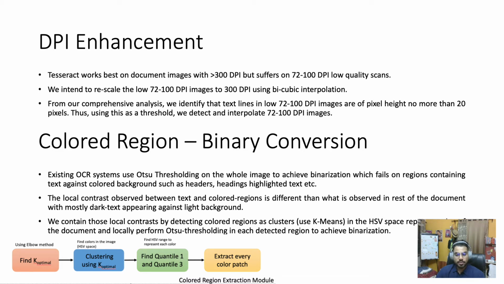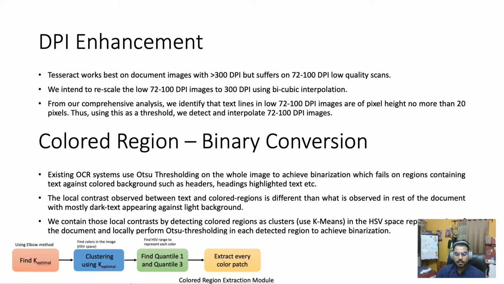The proposed approach is based on the observation that high and low DPI document images can be distinguished by estimating the height of the text lines present in them. From our comprehensive analysis, we have identified that text lines in low, 70 to 200 dpi images are of pixel height no more than 20 pixels. Thus, using this as a threshold, we detect and interpolate 70 to 200 dpi images.